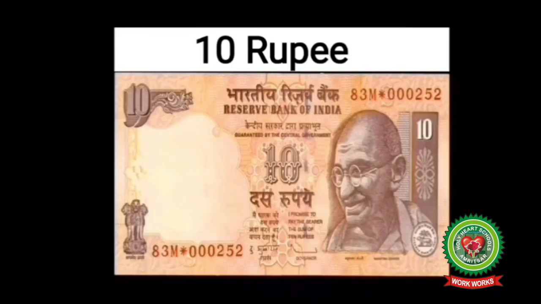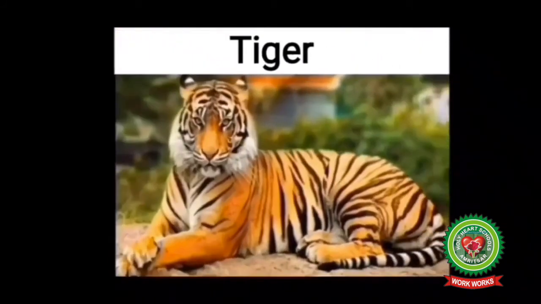Now let's read about some other symbols. That is national song. Students, Vande Mataram is a national song. It is composed in Sanskrit. Next is tiger. It is our national animal. It is a combination of strength, power, and stamina.